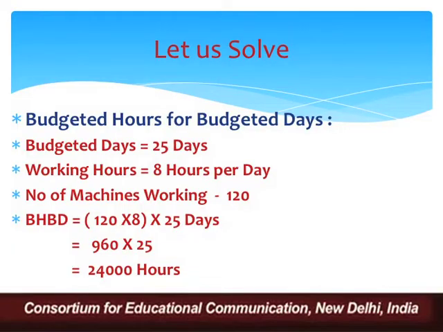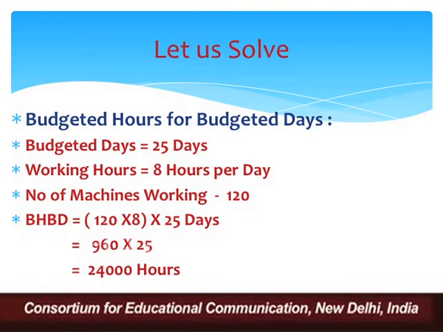First of all, we'll start with the computation of budgeted hours for budgeted days, right? So how to calculate budgeted hours for budgeted days? The budgeted days or standard days are given in the question: 25 days we have to work. Working hours are mentioned, that for 8 hours per day the machine is working. How many machines are working? In the very first para we got the information that the number of machines working is 120.